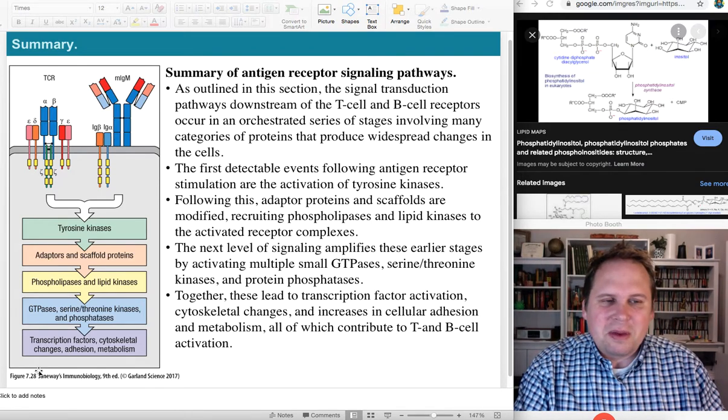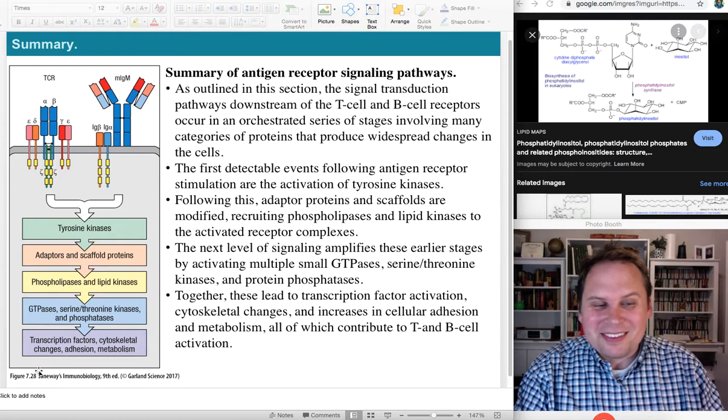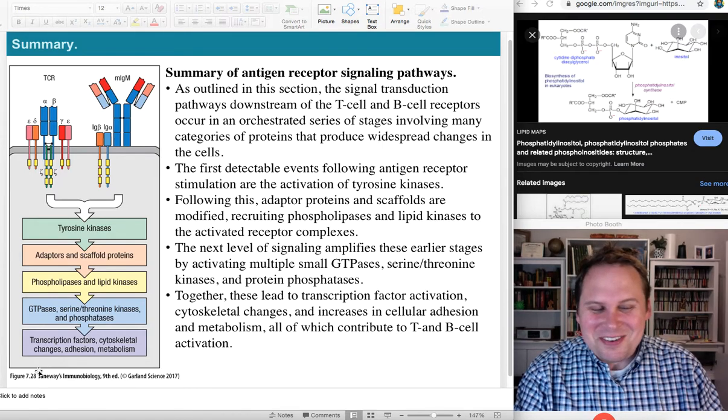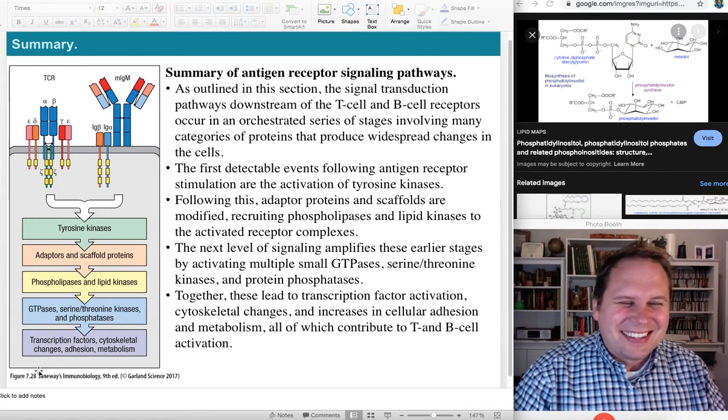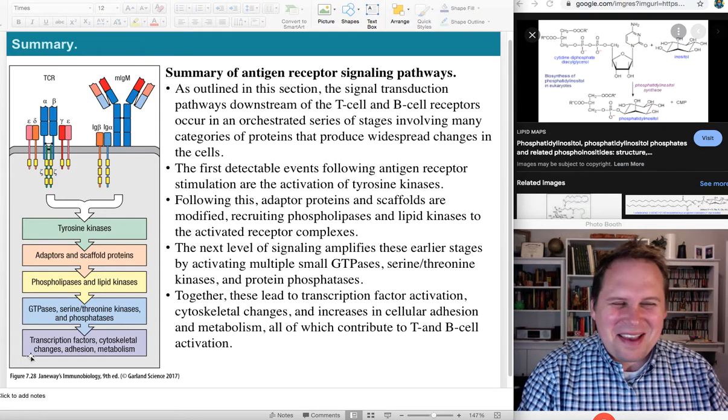This is the only way we can make wonderful textbooks like Janeway's Immunobiology, version 9. Yeah, on sale now in the bookstore or something, and on Amazon.